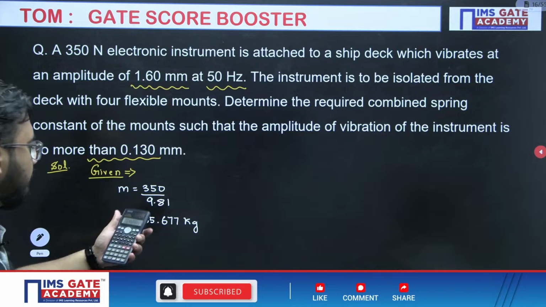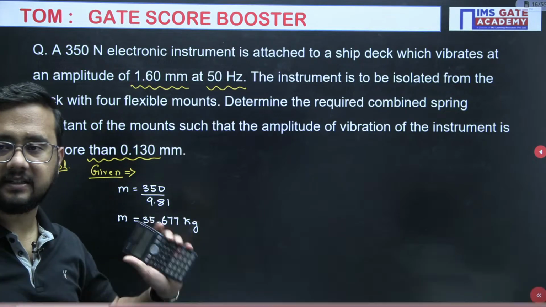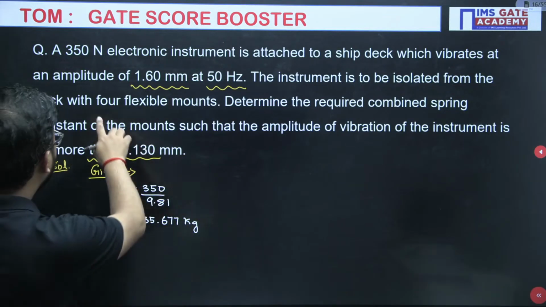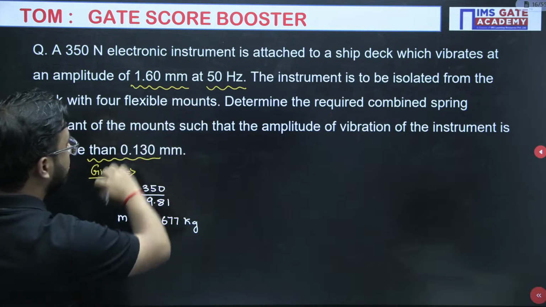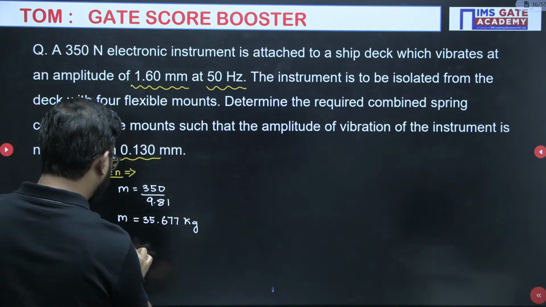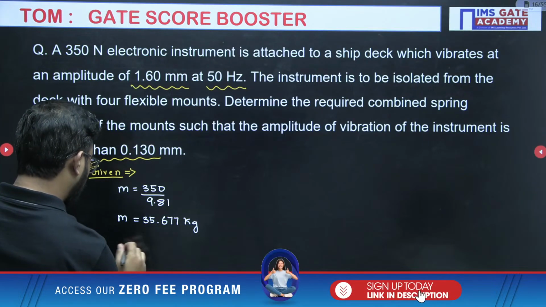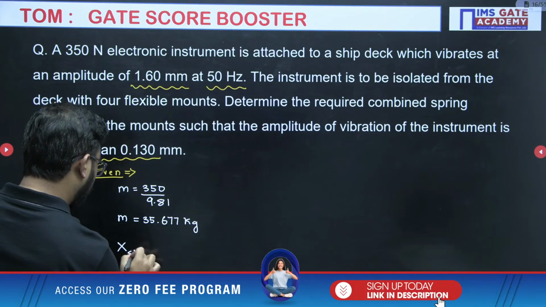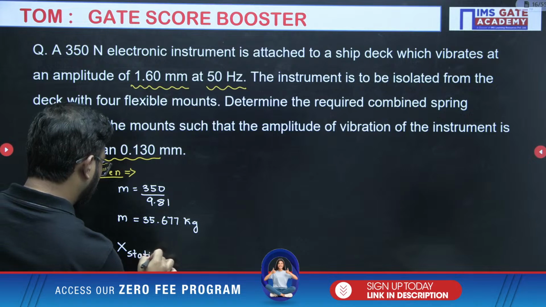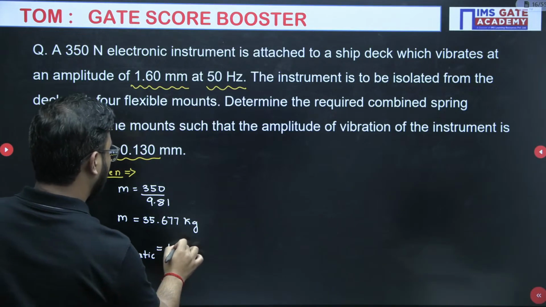Okay, 35.677 kg it is. Amplitude of 1.6 mm at 50 Hz. So they have given the static deflection. You can write it like this, static, 1.6 mm.